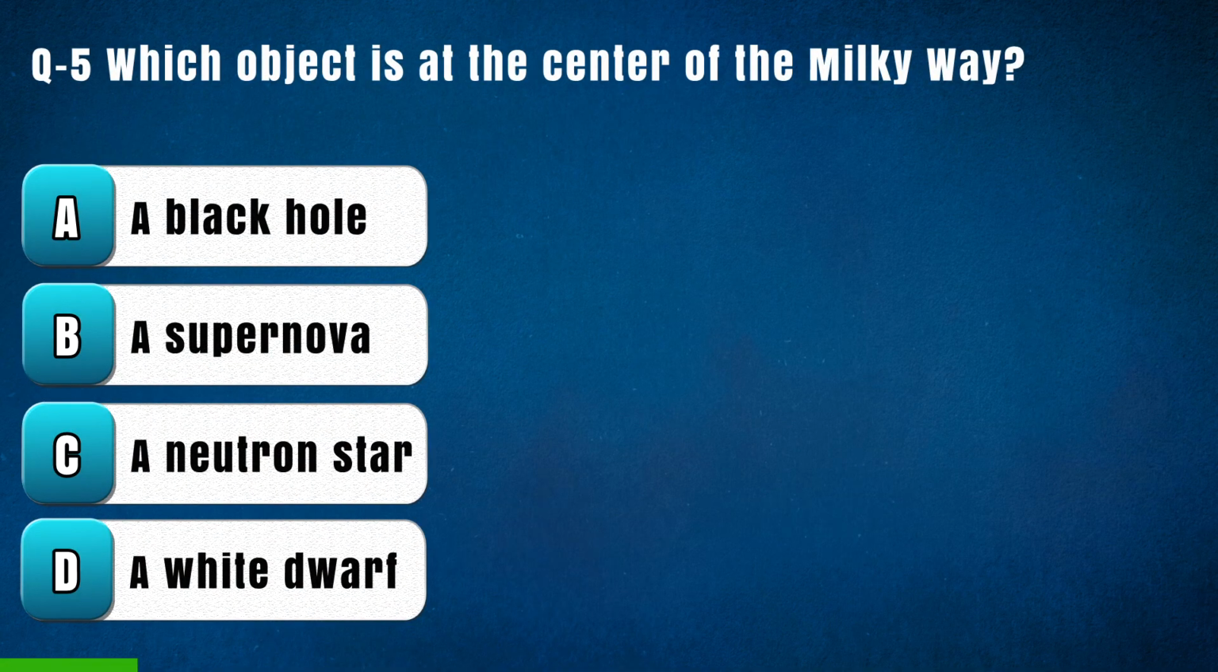Question 5. Which object is at the center of the Milky Way? Option A black hole, B a supernova, C a neutron star, D a white dwarf. The right answer is A, black hole.